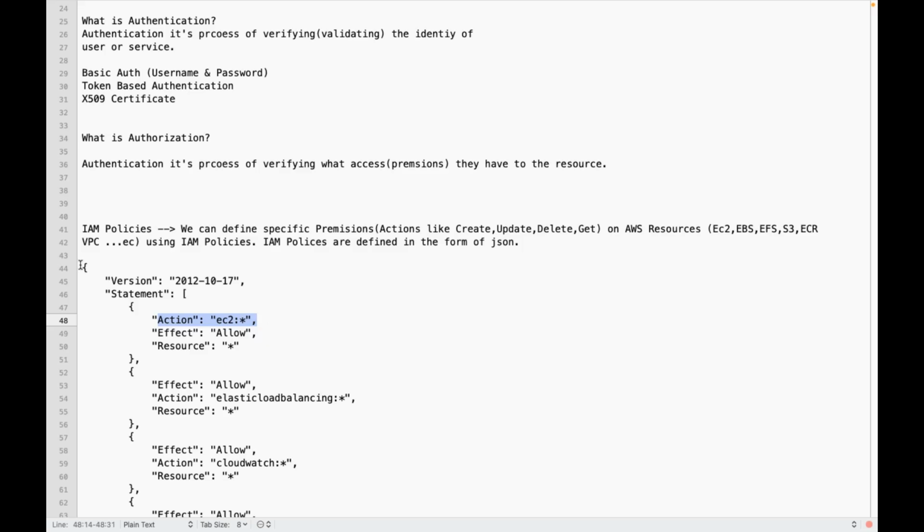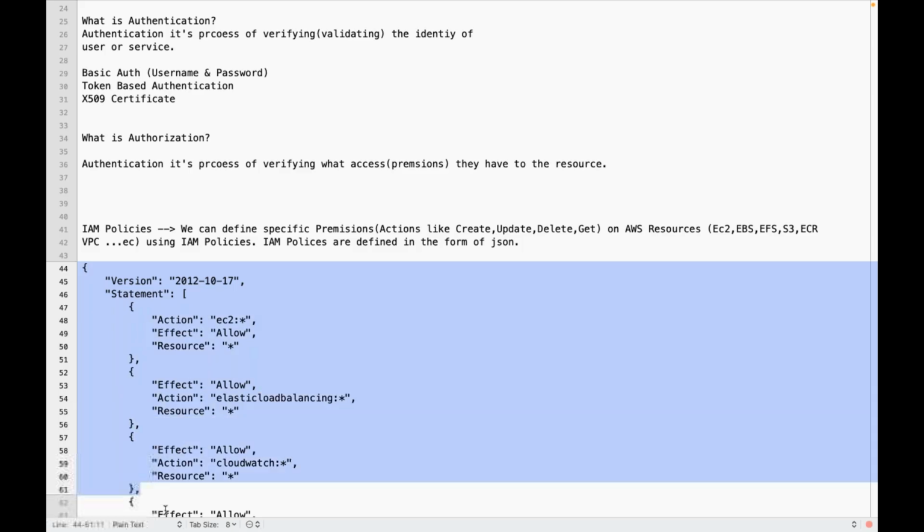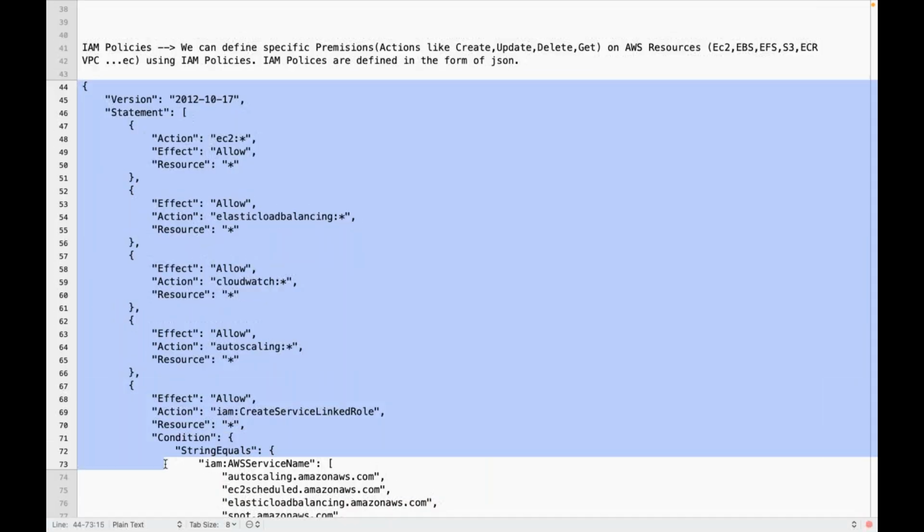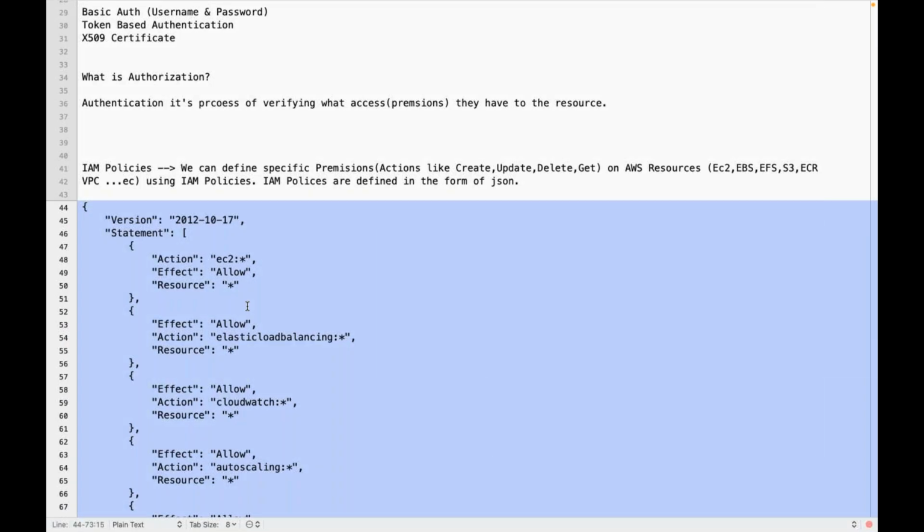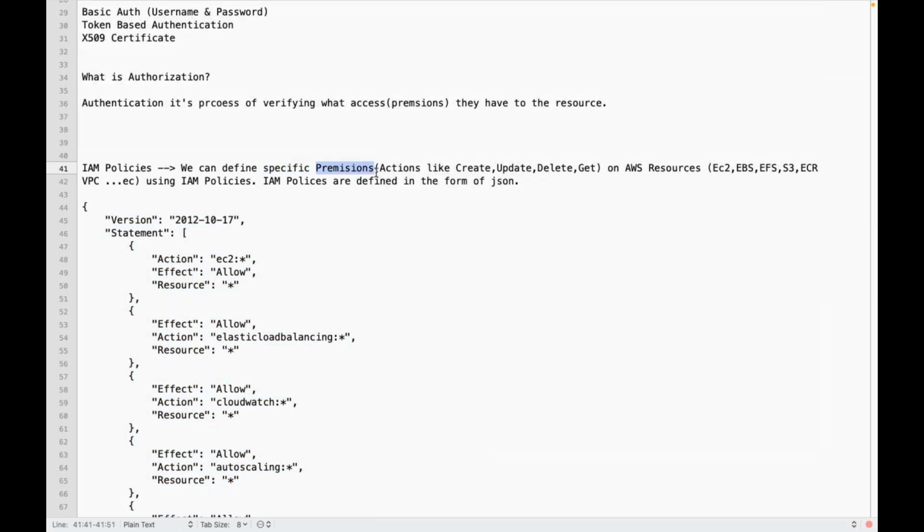If I am attaching only this policy to Balaji, can Balaji create or at least see EKS clusters, see S3 buckets, or at least see the list? No, because we are attaching only this policy, only these permissions. So policies are nothing but specific permissions. We can define specific permissions like create, update, delete on AWS resources using IAM policy.